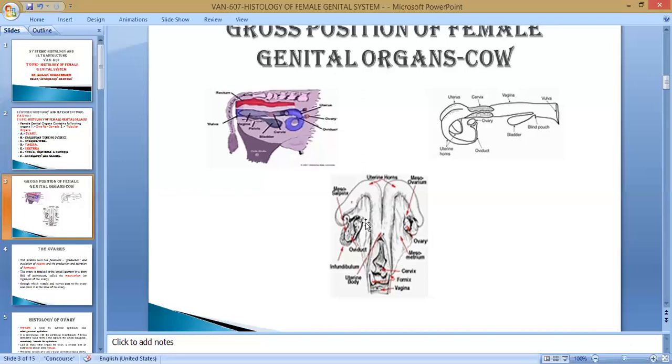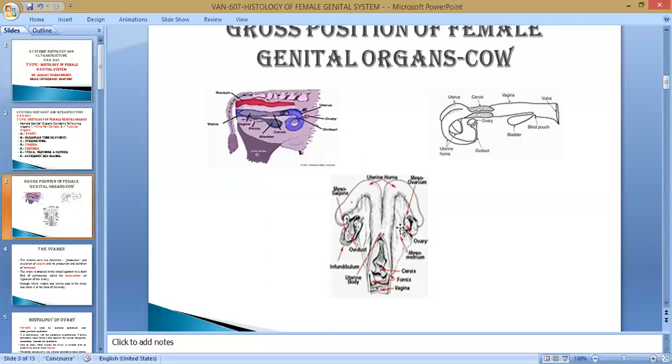In the non-pregnant female the genitalia are of normal size; when she becomes pregnant the size increases, and after that it returns to normal. This increase and decrease in size is under the control of the broad ligament.